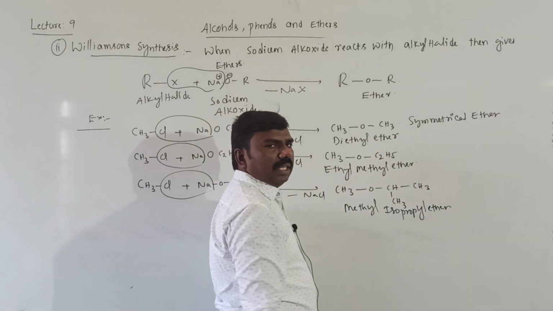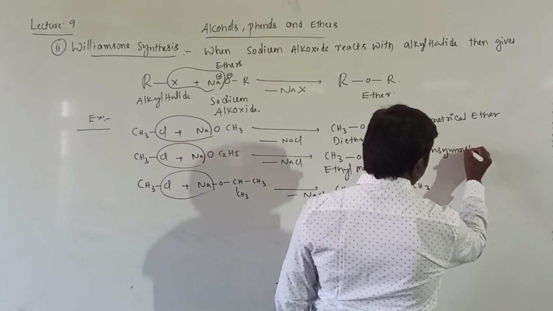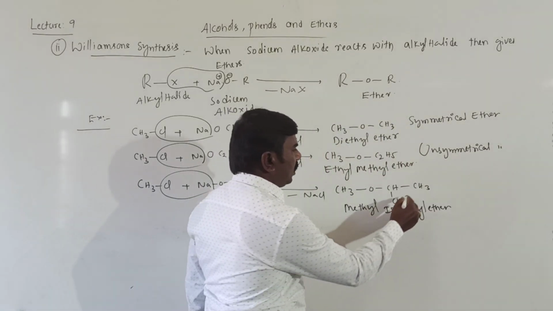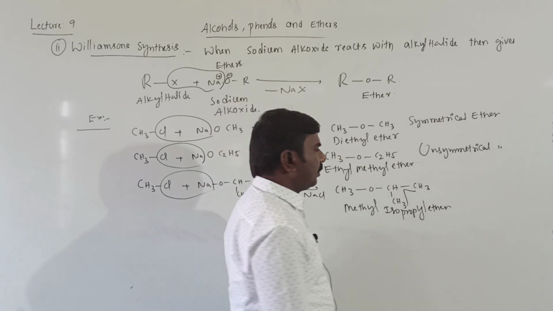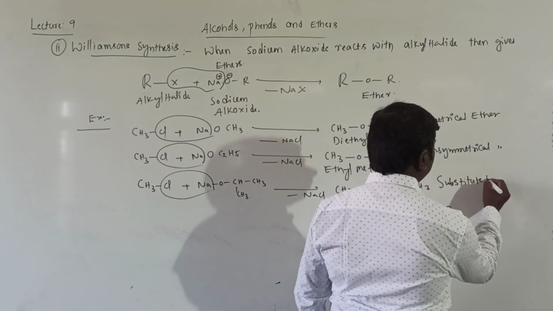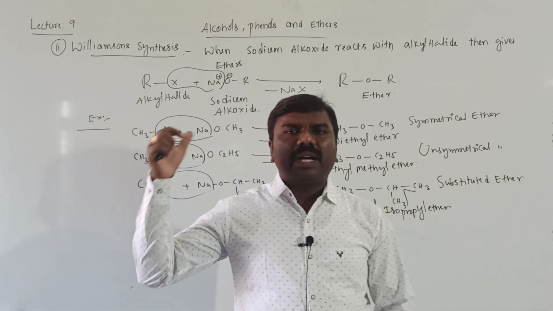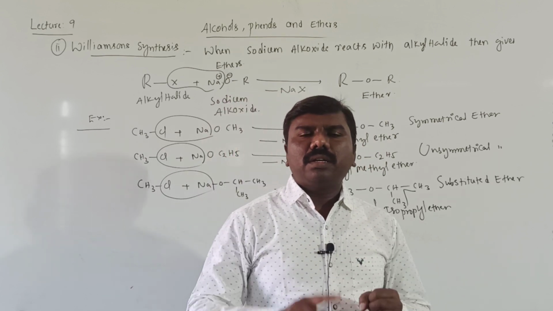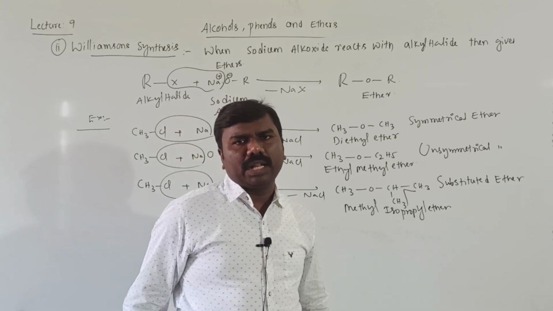Methyl ethyl is an unsymmetrical ether. It means by Williamson synthesis you can prepare symmetrical ethers, unsymmetrical ethers, substituted ethers, whatever you can take.